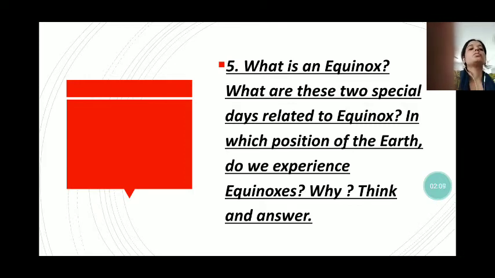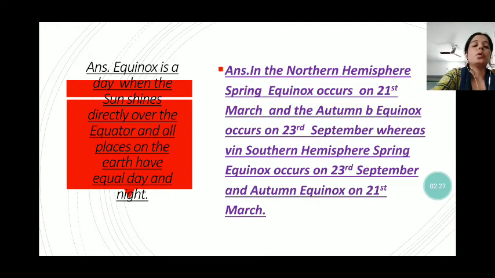The next question is, what is an equinox? What are these two special days related to equinox? In which positions of the earth do we experience equinoxes? Why? Think and answer. So what is an equinox? Equinox is a day when the sun shines vertically over the equator and days and nights are equal. Nights and days are equal. Okay, so this is called an equinox.